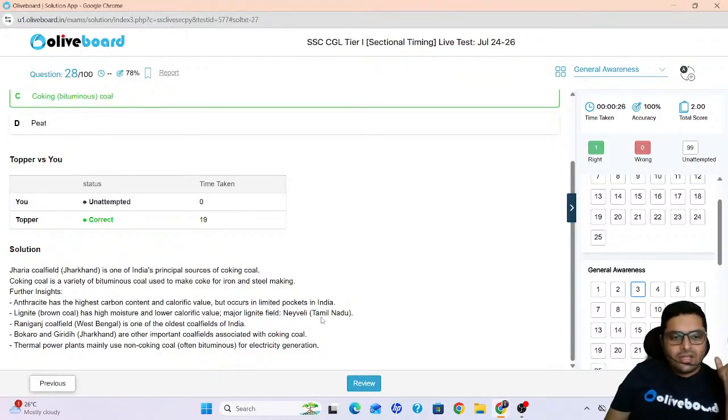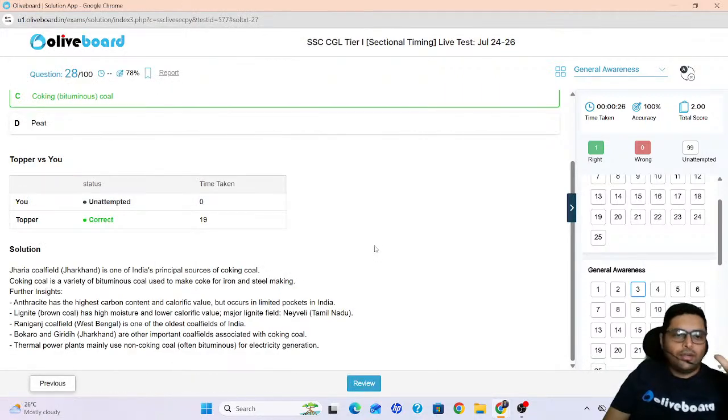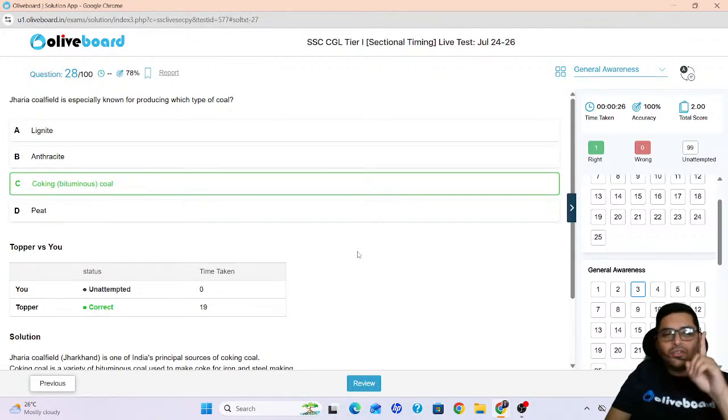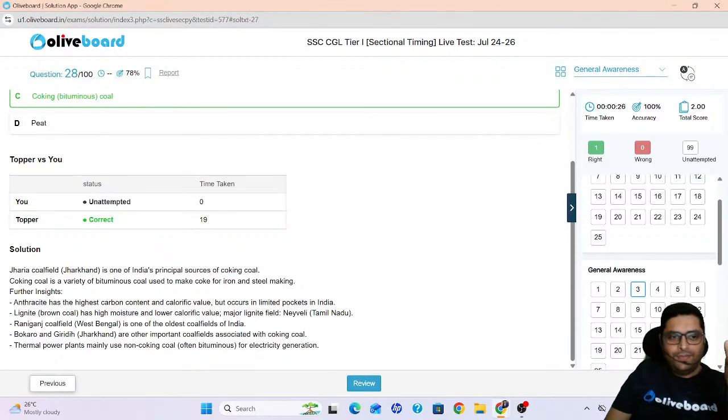Then we have Raniganj in West Bengal, one of the oldest coal fields. Then we have Bokaro and Giridih. Bokaro is in Jharkhand. These coal fields are associated with coking coal, and then we have thermal power plants. So please remember, anthracite is all India rank 1, the best coal. Next is bituminous, then lignite, then peat.